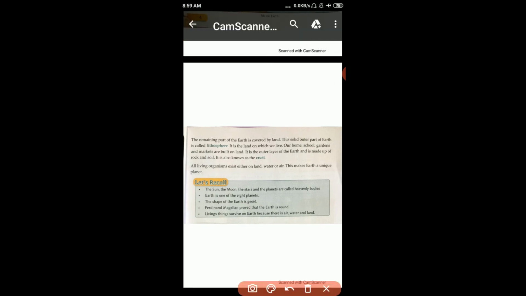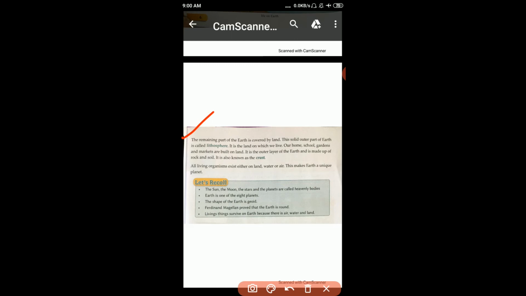Yes, here. The remaining part of the earth is covered by land. We know, students, about 70% of our earth is water, that's why we call it the blue planet. Now land is 29%, 30%. So the remaining part of the earth is covered by land.